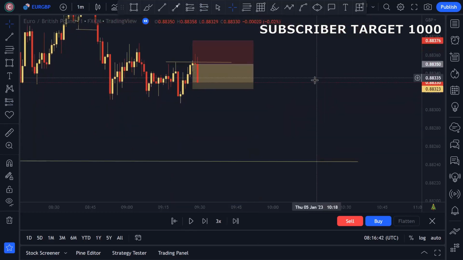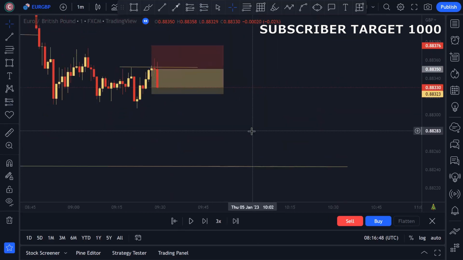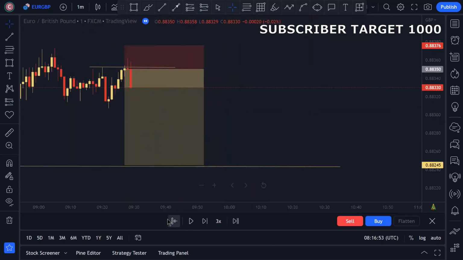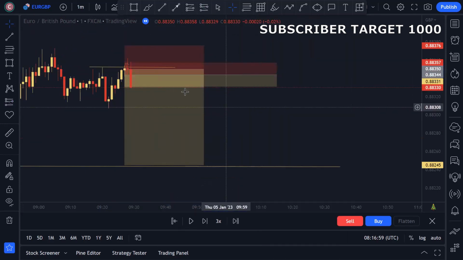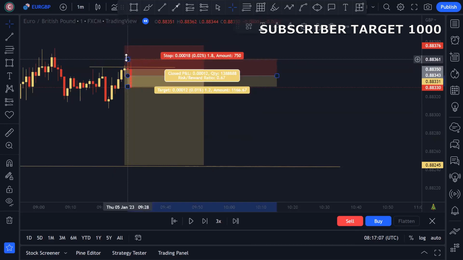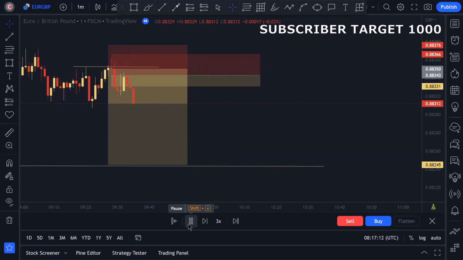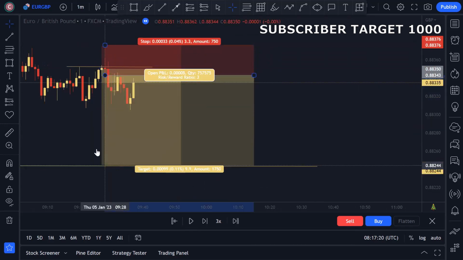Okay, and another entry we can take is if the market mitigates this doji candle. This is another entry type called single candle mitigation entry. Okay, and our safest stop loss is over this high. Stop loss will be the same and target will also be the same.